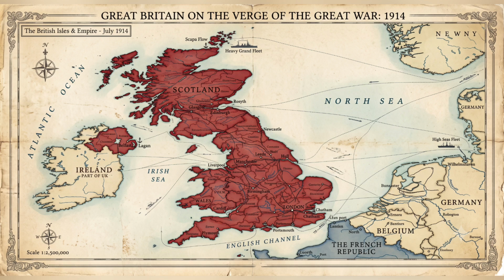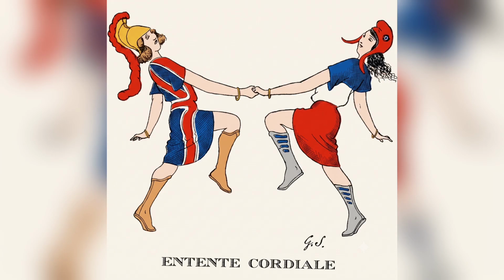For much of the 19th century, Britain had followed a policy of splendid isolation, avoiding permanent alliances and focusing on protecting its vast empire. However, Germany's rapid industrial growth, expanding navy, and increasingly aggressive foreign policy under Wilhelm II alarmed British leaders. In response, Britain began abandoning its traditional isolation and moved closer to Germany's rivals. The first major step was the Entente Cordiale of 1904, a series of agreements between Britain and France that resolved long-standing colonial disputes and improved relations between the two countries. Although it was not a formal military alliance, many Europeans recognized it as the beginning of a closer partnership.